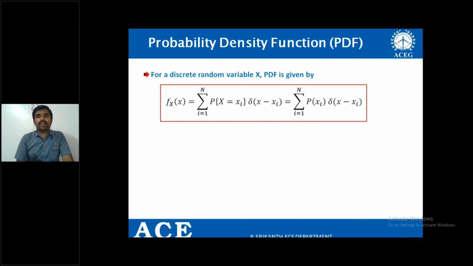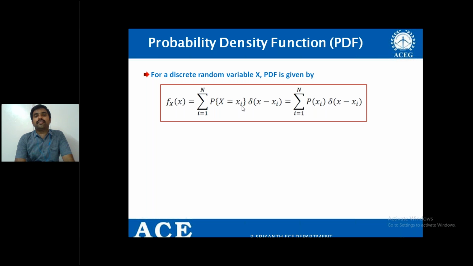And now here also, for the discrete random variable, you can represent the density function like this: summation i equal to 1 to n, probability of x equal to xi into del of x minus xi.